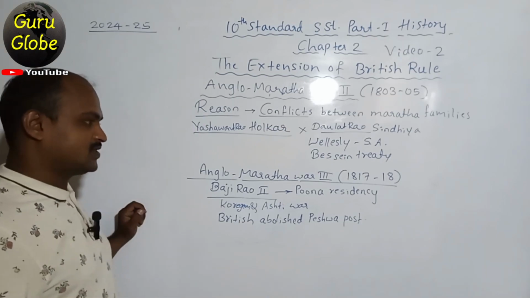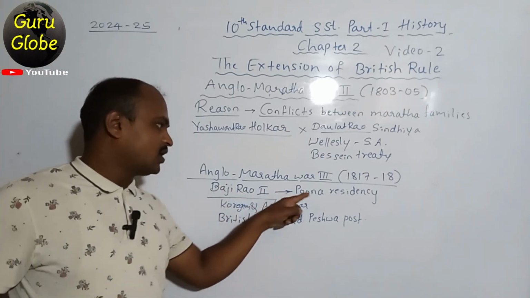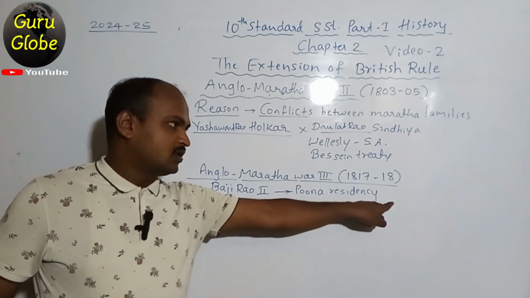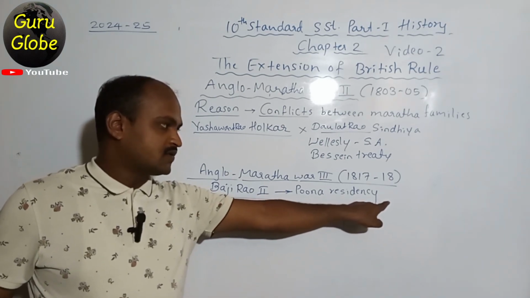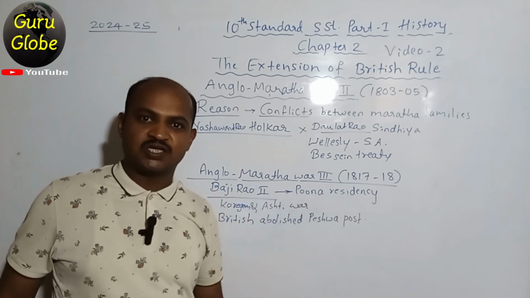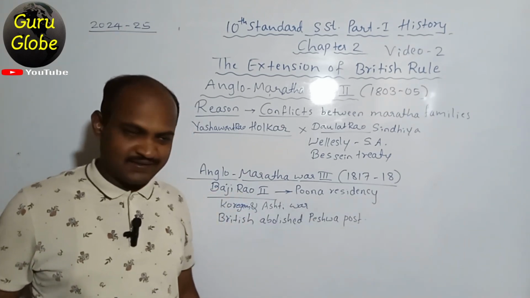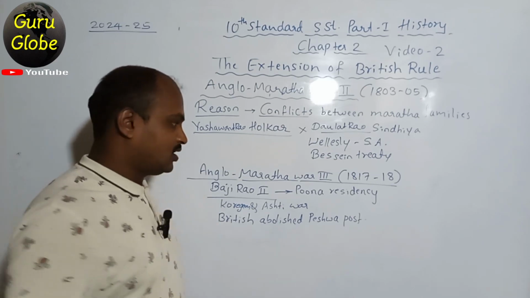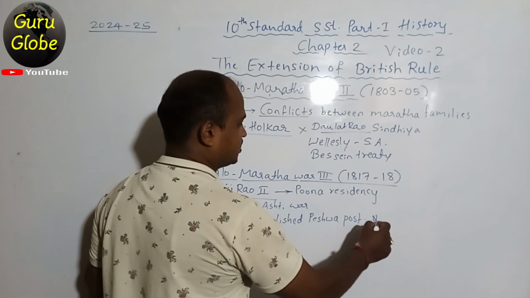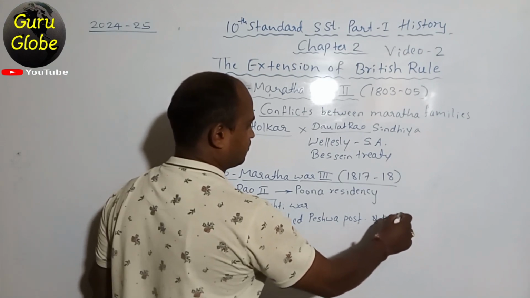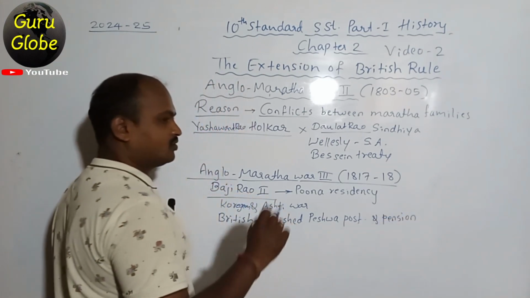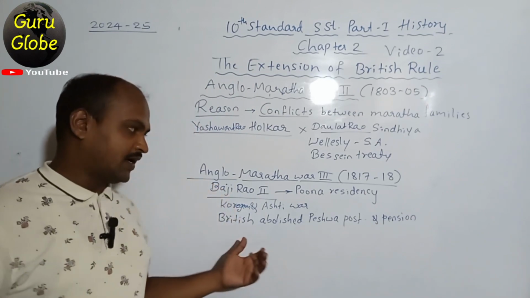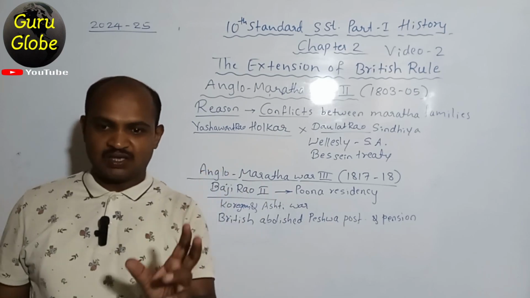Reason: Second Bajirao attacked the Pune residency to free himself from the clutch of the British, that is, the subsidiary alliance. And the result: the British abolished the Peshwa post and granted a pension to him. The British told him to take the pension and give up all the rights and power over the Maratha Union.